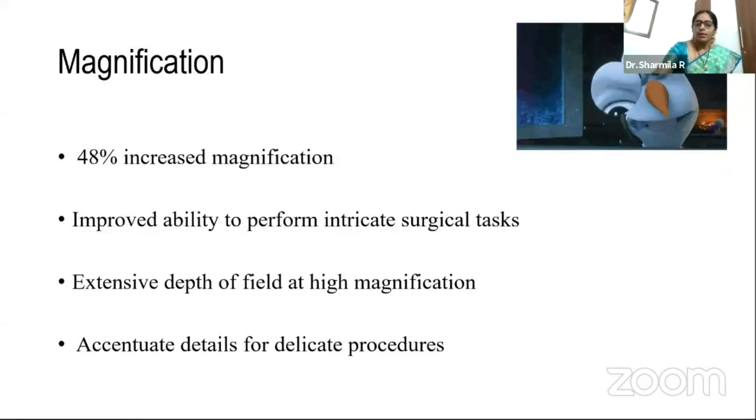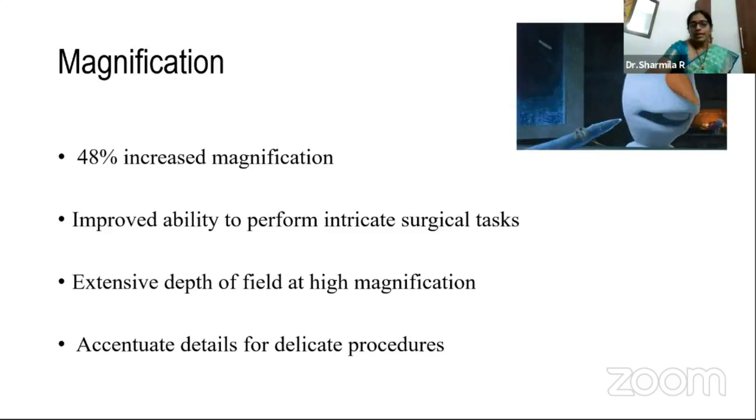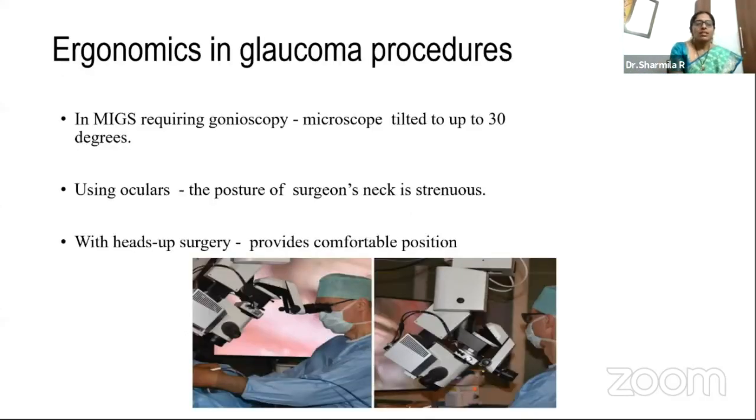My previous speakers have talked enough about the magnification. Yes, definitely it has a better magnification, improves the performance of the surgeon, better surgical tasks, extended depth of field, and accentuates details for delicate procedures. Regarding ergonomics in glaucoma procedures, in MIGS requiring gonioscopy, the microscope has to be tilted up to 30 degrees. Using oculars, the posture of the surgeon's neck also becomes very strenuous. But with this new 3D system, the heads-up surgery, it definitely gives a more comfortable position. I think it should be a promising option for MIGS surgery, but we do not perform MIGS surgery at Arvind as yet, but in future, maybe it would be very useful.